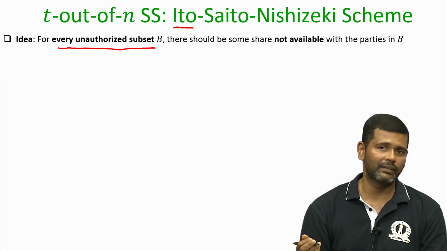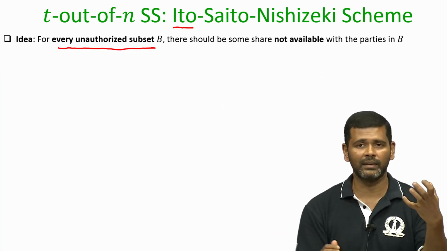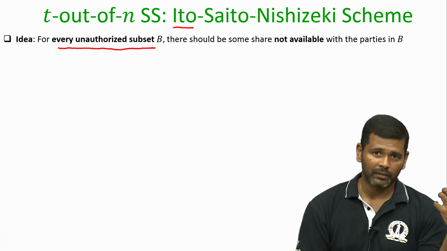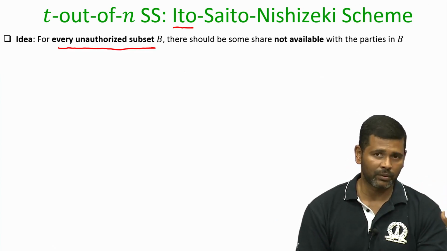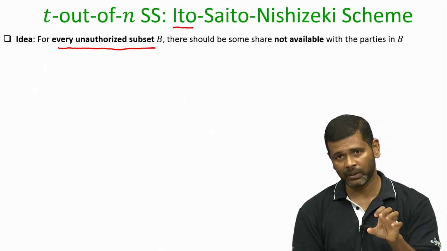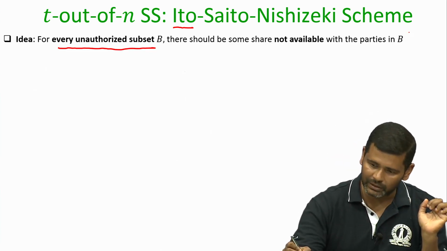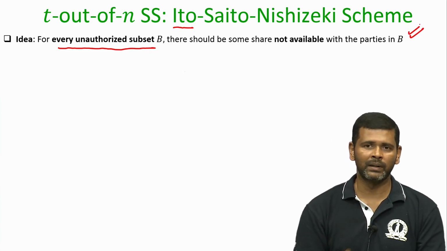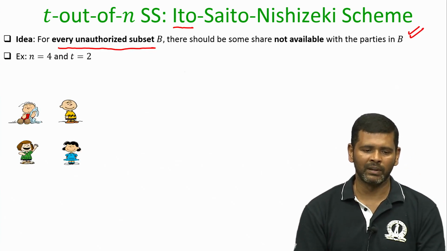If we ensure this, then it does not matter what exactly that unauthorized subset is, whether it is the first subset of t shareholders or the last subset of t shareholders. If my sharing algorithm has this property, then the privacy property will be achieved.